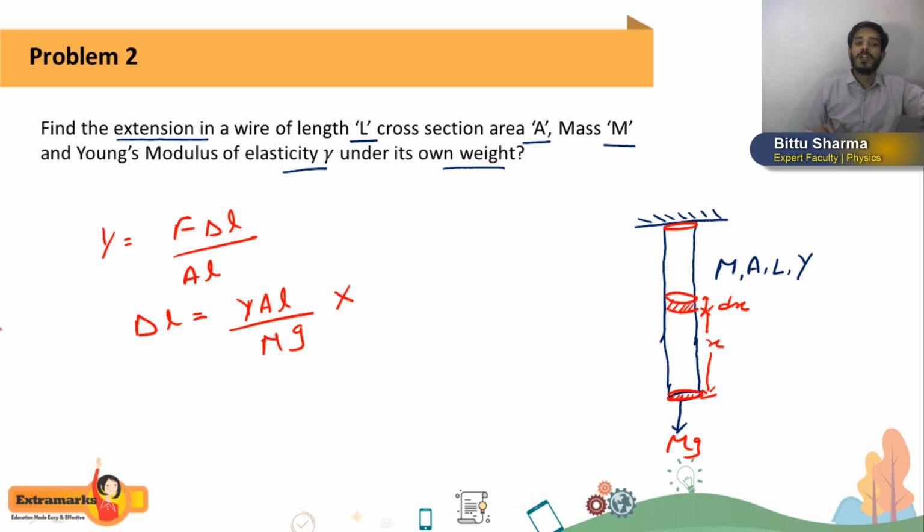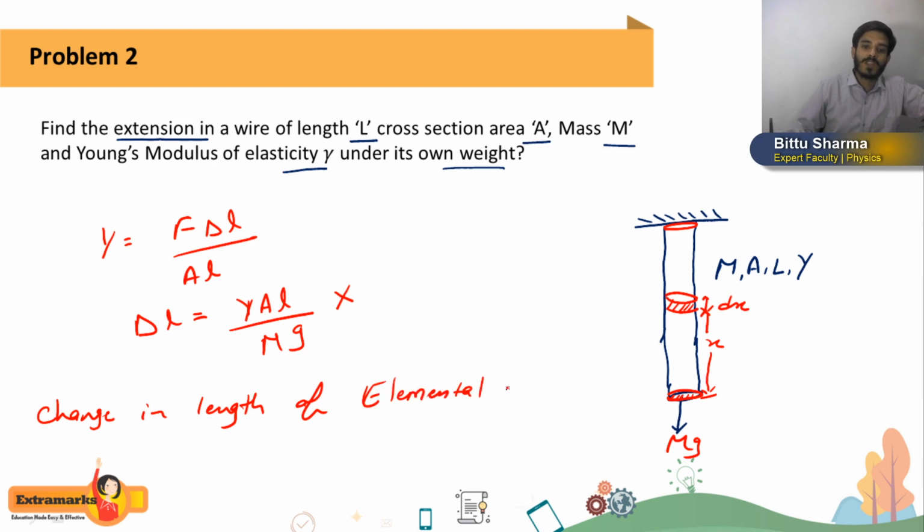Getting or not? Now first of all we have to calculate the change in length in the elemental wire. So the change in length of the elemental wire, let us say it is dl, and what will the value of dl be, students?